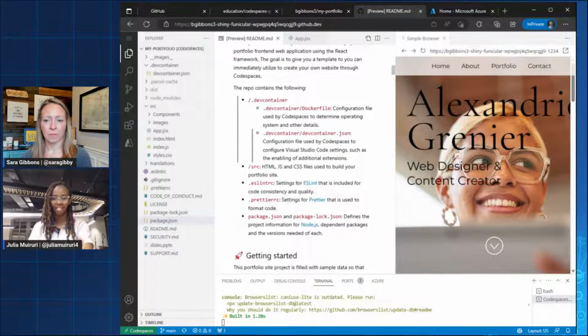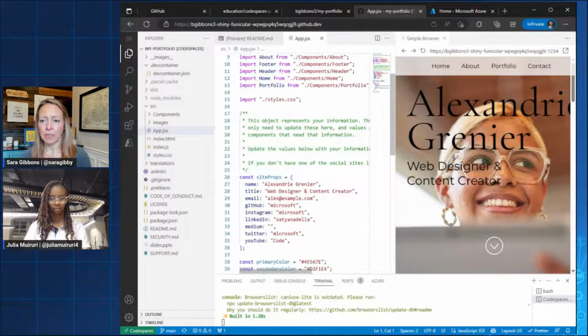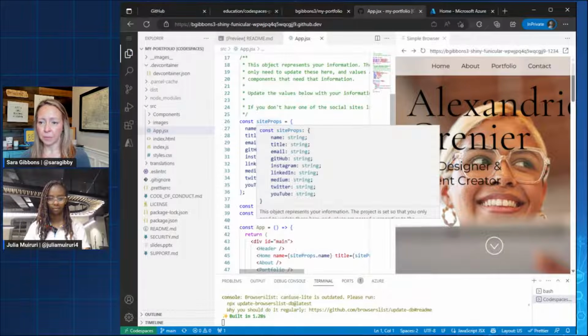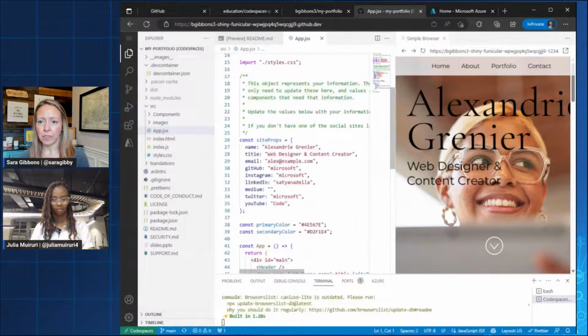We can now start customizing our site. Yes, great point to look at that. So app.jsx is in our source folder. We have it right here. If we look down, it has site props, and this is where we've got name, our title, things like that. It gives some information up above: this object represents your information. Update the values below.